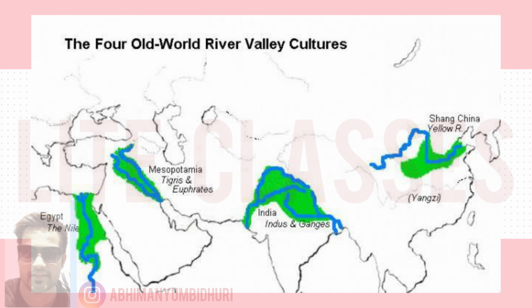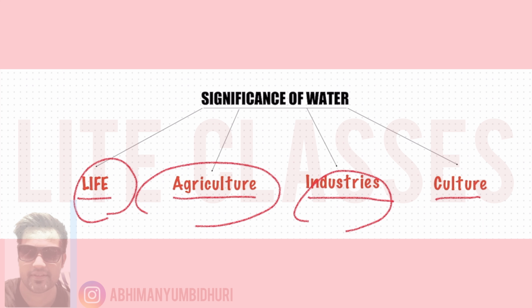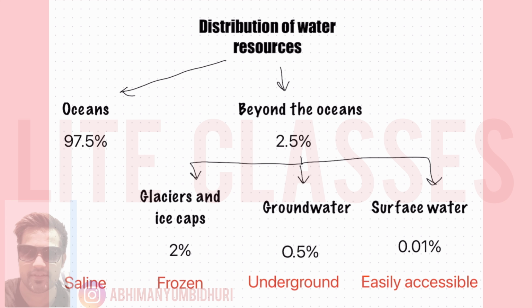It also has a historical significance. Many ancient civilizations, such as the Egyptian civilization, Mesopotamian civilization, the Harappan civilization, arose near major water sources, such as Nile River, Tigris and Euphrates River, and the Indus River. In essence, water underpins life, supports economic activities, and carries deep cultural and spiritual meanings. Therefore, it is imperative to know the distribution of water resources around the world.